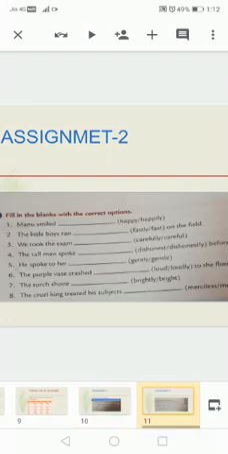Now one more assignment you are going to do. Fill in the blanks with the correct option. Now two words are given here. Manu smiled. Happy, happily. So you have to choose the correct one. The little boys ran fastly on the field. Now, one important thing I want to tell you, that we never use ly with fast.